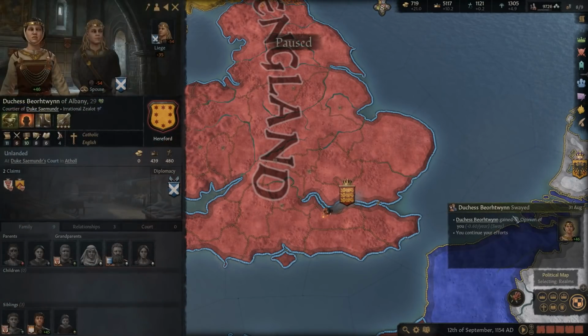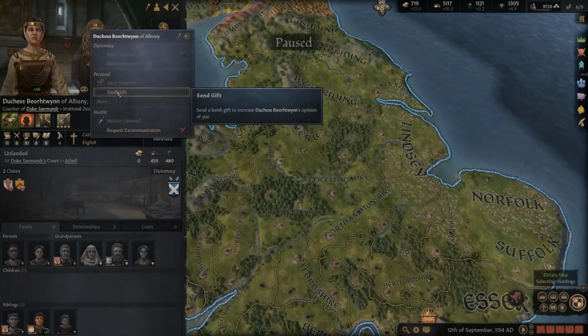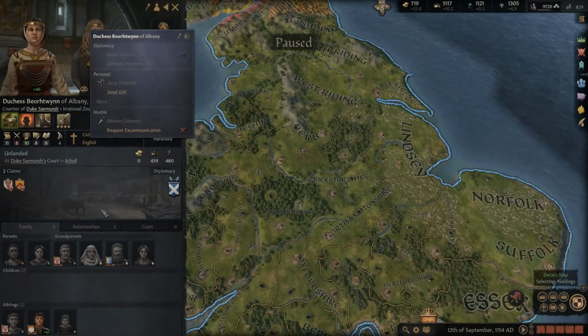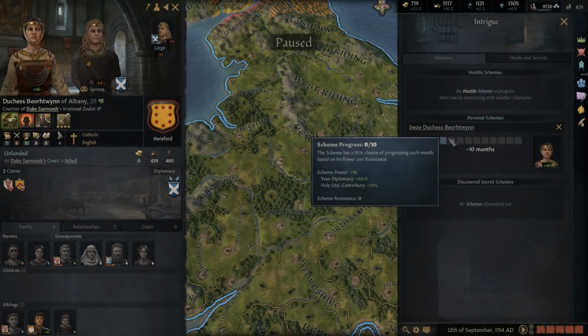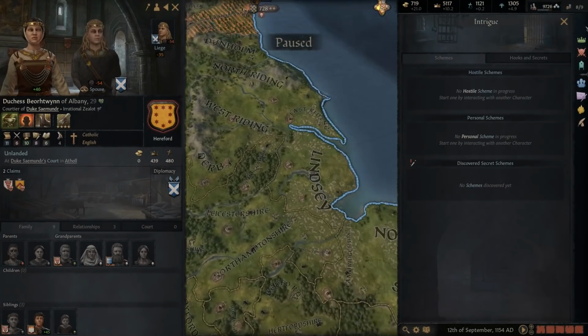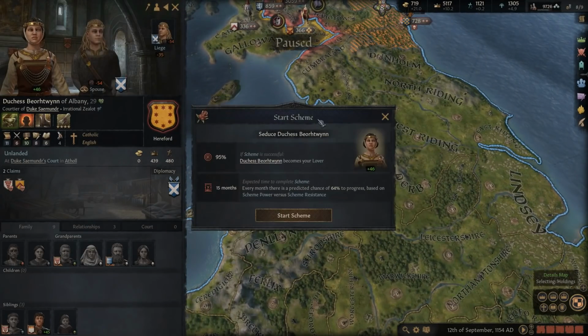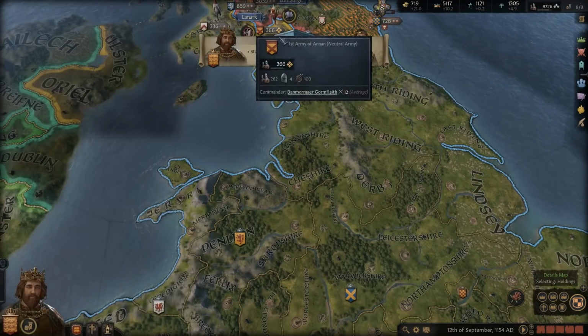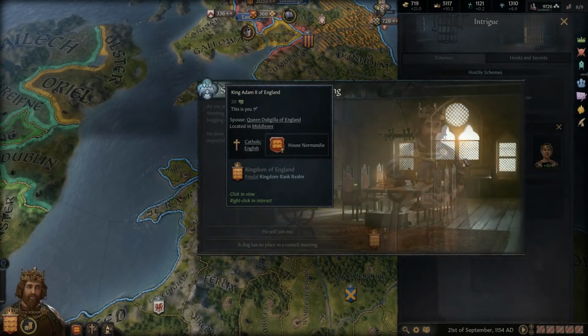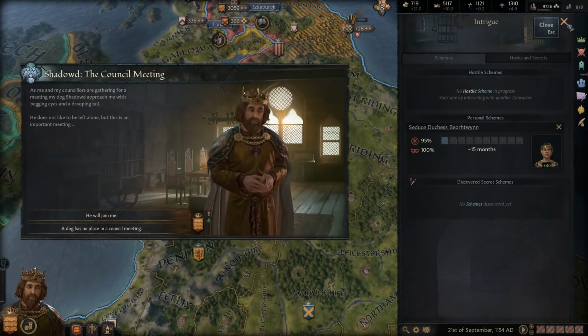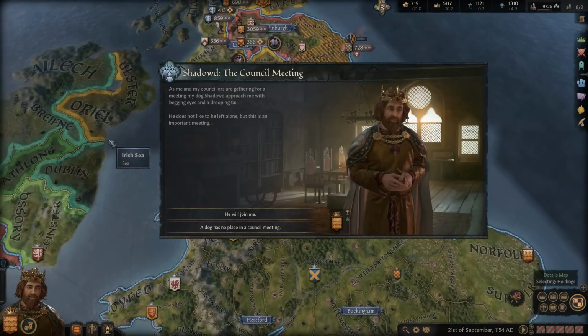We finally were effective on improving relations with her. Good God, that took forever. It took so long that I'm probably not going to do it again, because it's going to be an even lower chance of succeeding here. So let's go and abandon that. And then we're just going to go ahead and attempt to seduce her now. 95% chance of success. So let's go and start the seduction scheme. And 15 months. That's when this is going to happen.